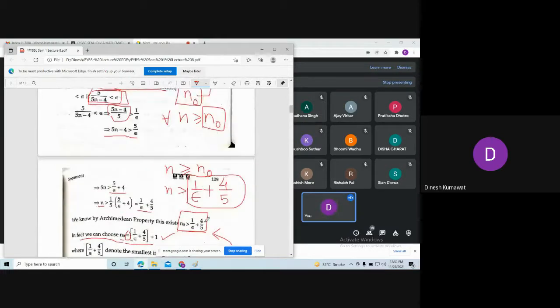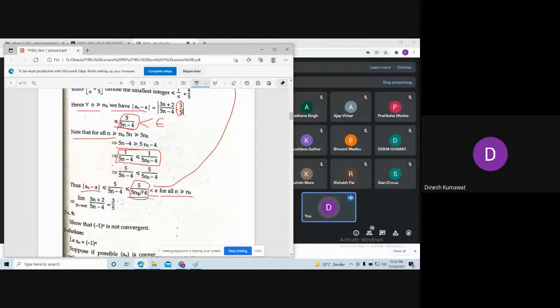If you solve backward, you will find that this number 5 upon 5n naught minus 4 is strictly less than epsilon, and this is true for all n bigger than or equal to n naught. So we can conclude that this sequence converges to 3 by 5 using the definition.